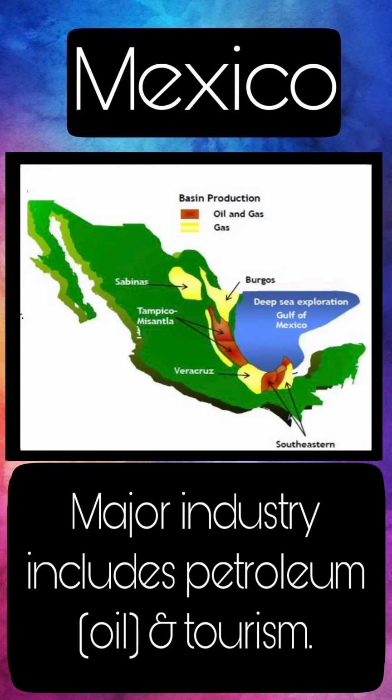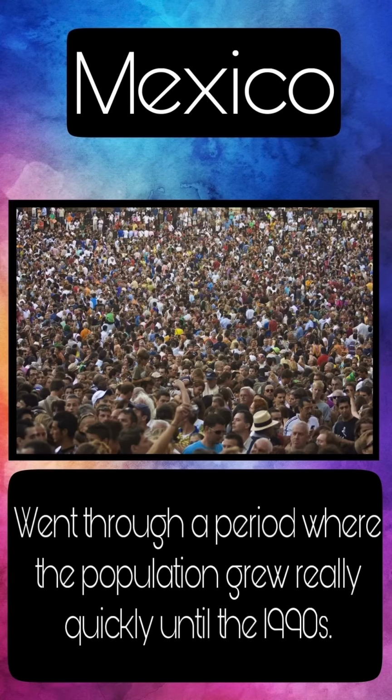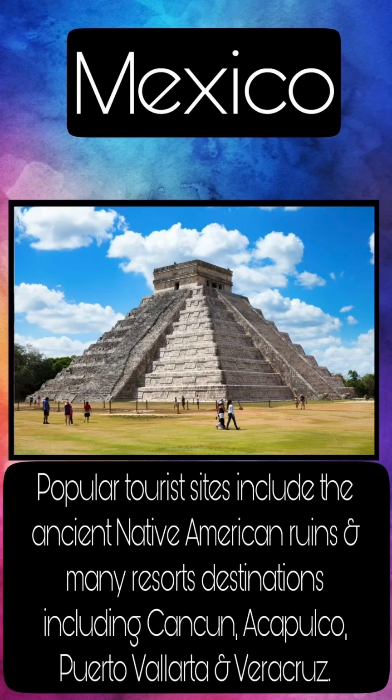The major industries in Mexico include petroleum or oil production and tourism. Some problems in Mexico right now are illegal drug use and sales. In the capital city, Mexico City, pollution and crime are increasing. Mexico went through a period where the population grew really rapidly in the 1990s, which resulted in overcrowding in some places. There is a lot of beauty to be found in Mexico as well. There are very popular tourist sites that include the ancient Native American ruins and many resort destinations, including Cancun, Acapulco, Puerto Vallarta, and Veracruz.